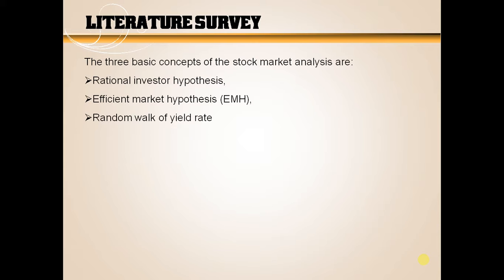Many researchers propose different models to analyze the dynamics of the stock market. The 3 basic concepts of market analysis are rational investor hypothesis, efficient market hypothesis, and random walk of yield rate. According to rational investor hypothesis, it has not been proved yet that the market is composed of only rational investors. Random walk of yield rate defines that without assuming additional risk, it is impossible to outperform the market. It believes that the stocks take an unpredictable random path.